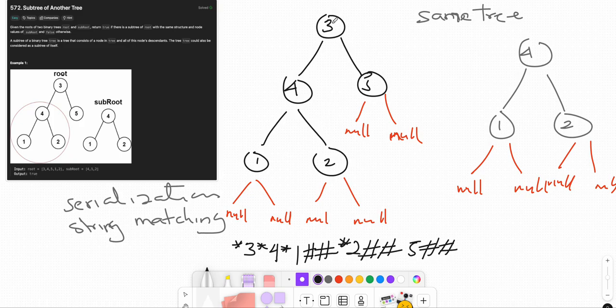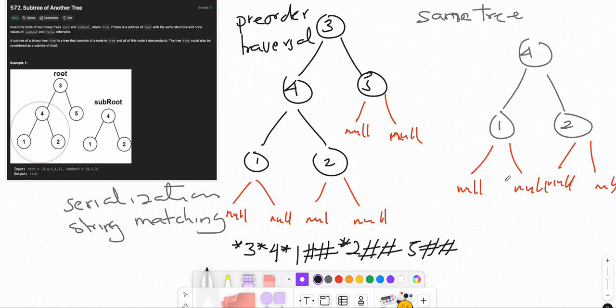We start at the head, then the left, then the right. This type of tree traversal is called pre-order traversal. Every time, you take the node first, then go left, then go right. We are using a pre-order traversal.